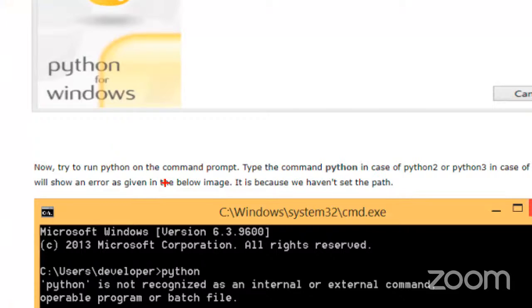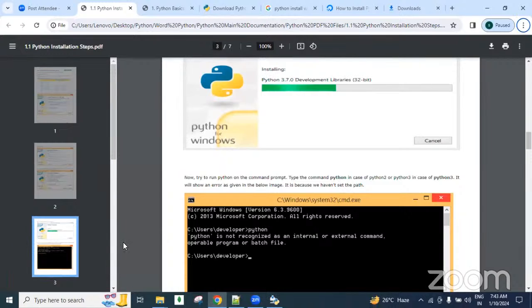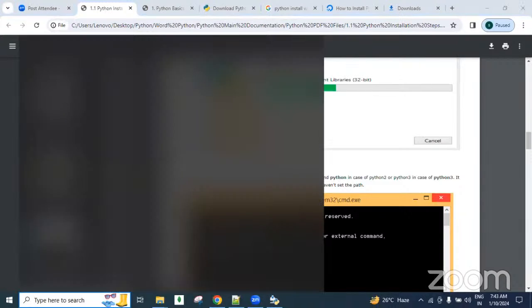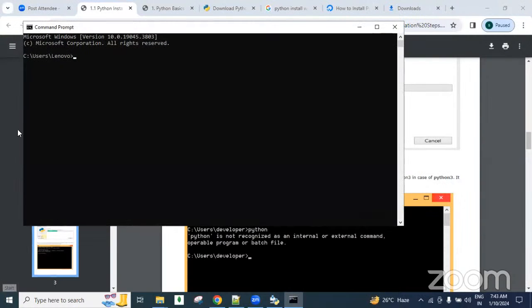If we want to test, then try to run Python on the command prompt, guys. Okay, by typing python, if we get the Python triple greater than symbol, guys, then we understand that our Python is added to the environment variables. So simply you can open the command prompt.